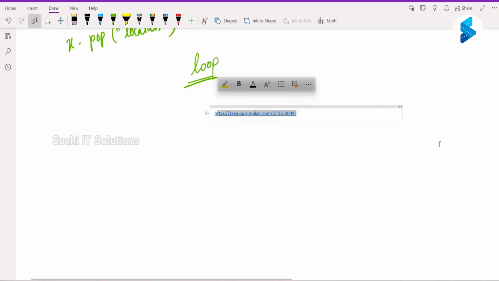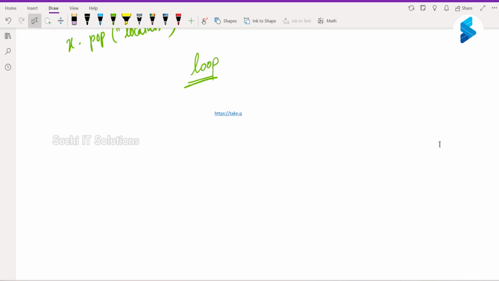Now tell me, is a dictionary indexed? No, sir. Right, it is an unordered collection of key value pairs.